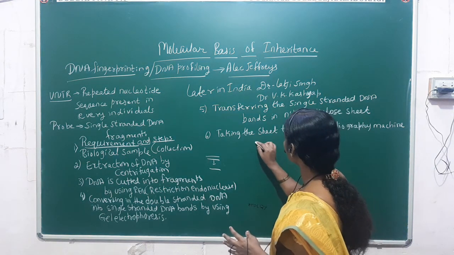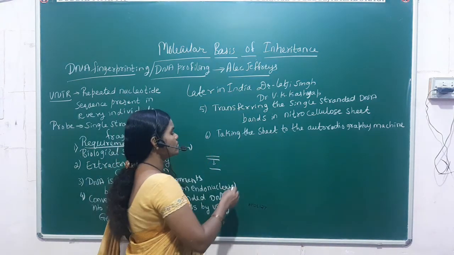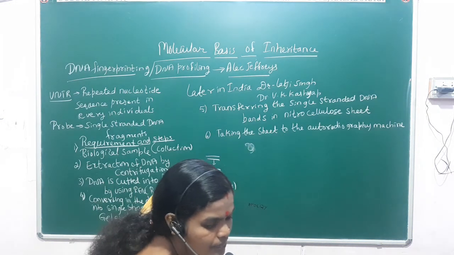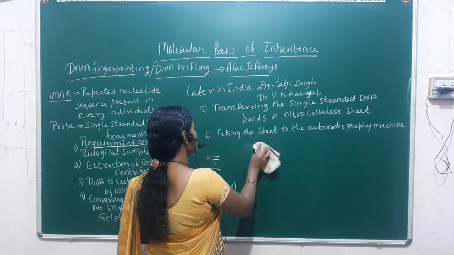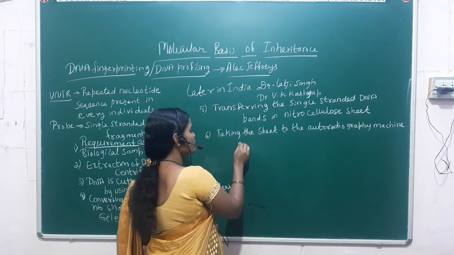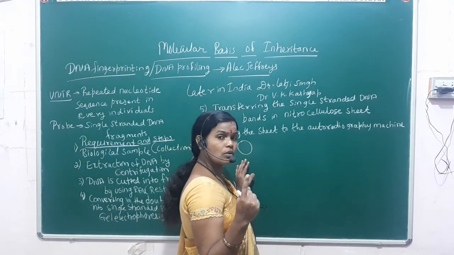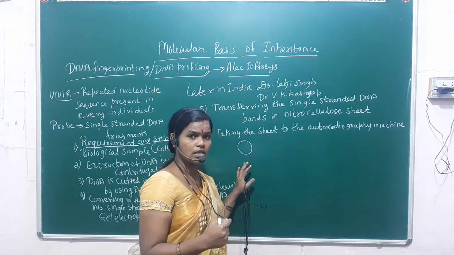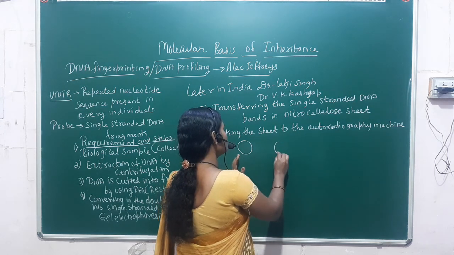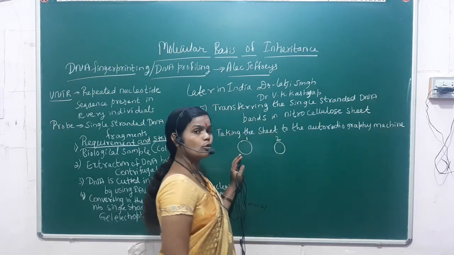Okay. So the first step is collection of the biological sample. What are we going to see here? Collection of biological sample. Imagine that it is the biological sample. So here you can see there is a biological sample. Suppose, for example, anything you take, imagine this is the biological sample. We can't get only one biological sample, so many biological samples will be there. Imagine that we have got two biological samples. This is the first person's, or number one's, biological sample. This is the number two biological sample.